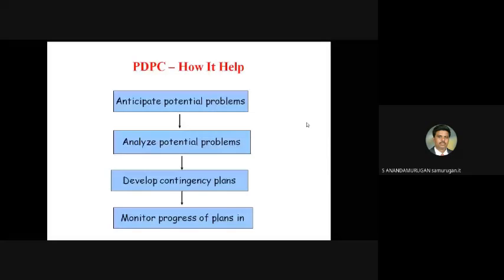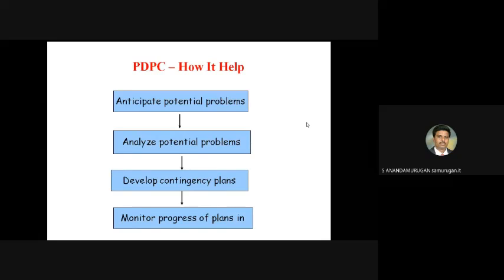First, what problems may occur? We have to decide that initially. Then, how to solve that, what steps we have to follow, we analyze that. Then how to overcome it, we have to develop the plan. Then we have to implement. After implementing, we have to monitor whether our expected issues are solved. Monitor progress of the plan.